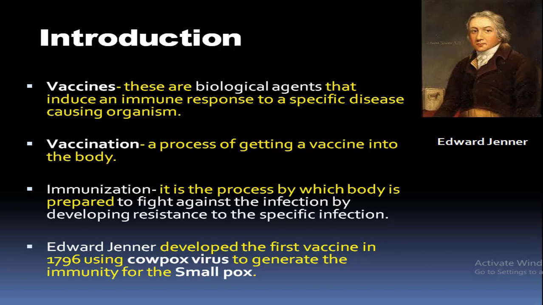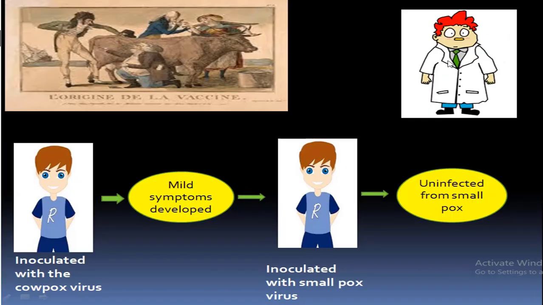At that time, Dr. Edward Jenner observed that milkmaids, after infection with the cowpox virus, never got infection with the smallpox virus. Then what he did was take the pus from the arm of a milkmaid and inoculate that pus into an 8 year old boy named James Webb. That means the inoculation was of the cowpox virus.